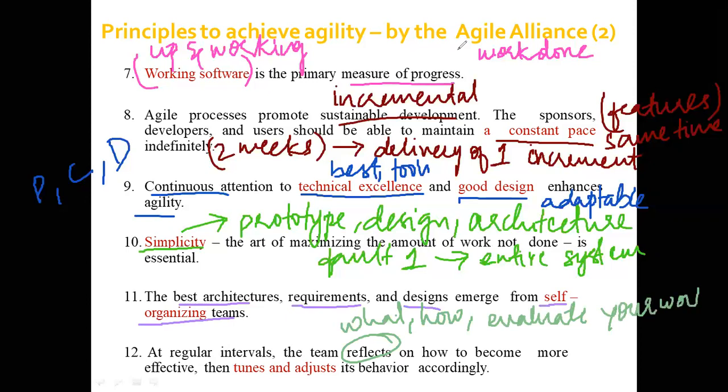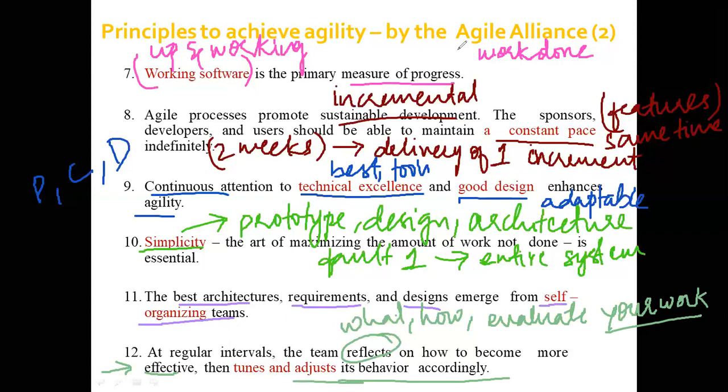You're going to continuously evaluate your work, to identify whether you're effective, or whether the software that you're developing is effective. Then if there are any changes that need to be done in your work, or any changes that need to be done so that the software becomes effective, you're going to make those changes within the software. You're going to adjust the behavior. Any changes that are there, you are going to embed them.